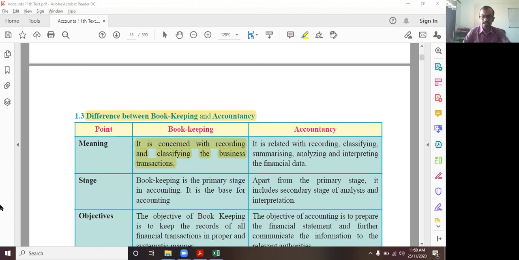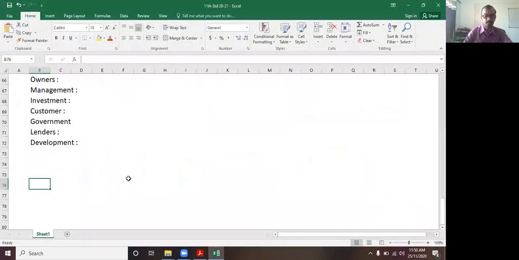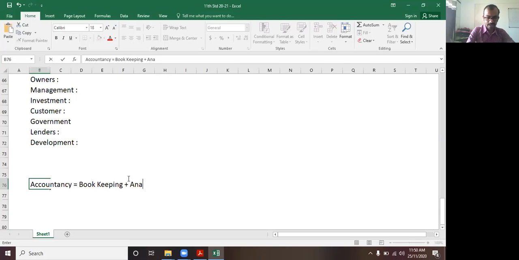But accountancy is one step ahead of bookkeeping. What I am saying is, accountancy is one step ahead of bookkeeping, and that is nothing but bookkeeping plus analyzing and interpreting.